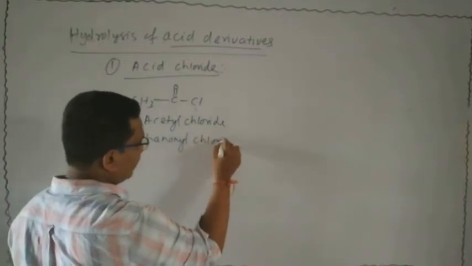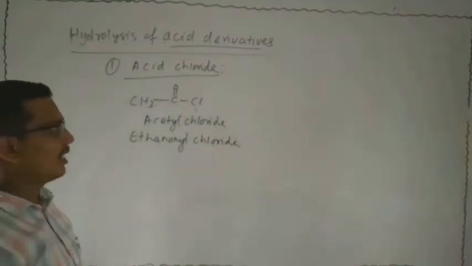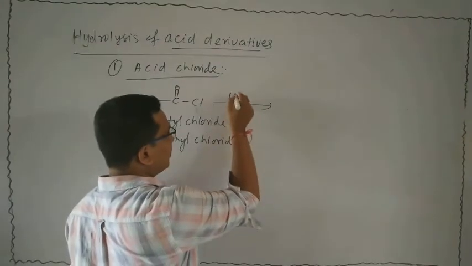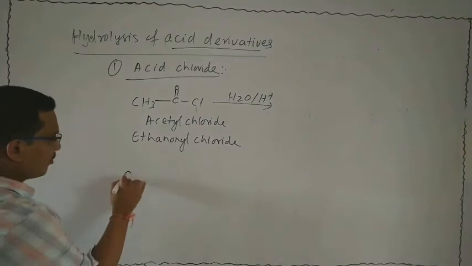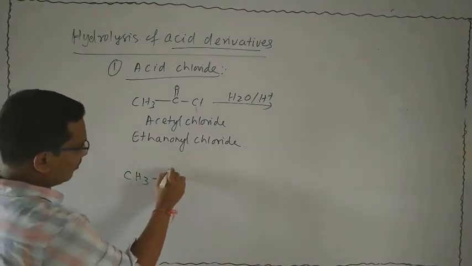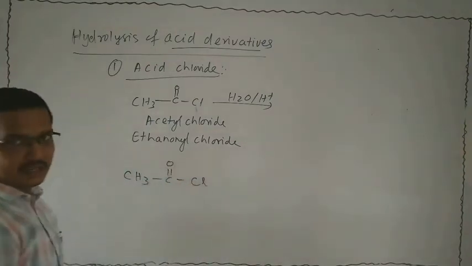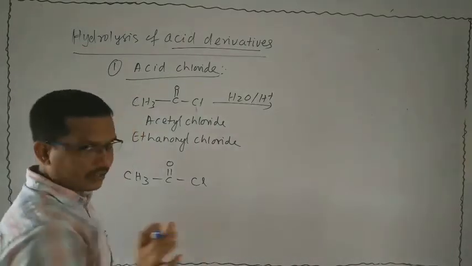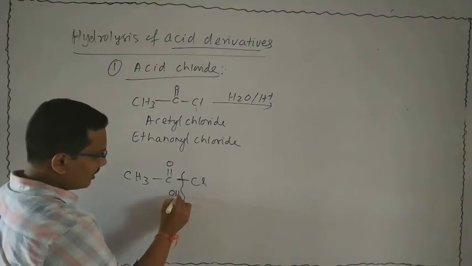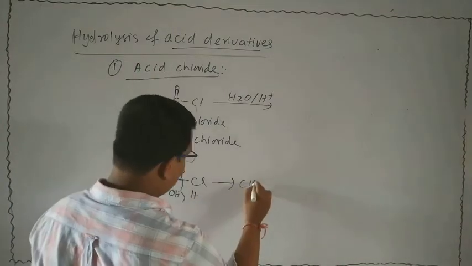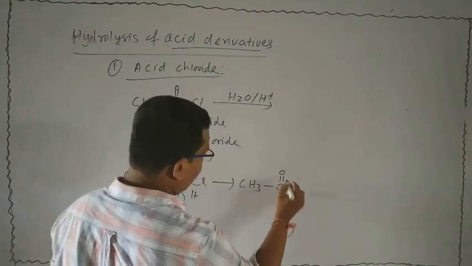It is subjected to acid hydrolysis. That means it reacts with H2O and H plus. Acid hydrolysis means adding a water molecule. Now break this bond and add OH. This gives CH3 bond C double bond O bond OH.